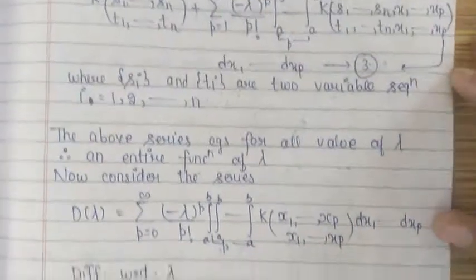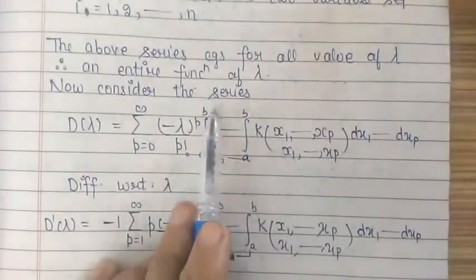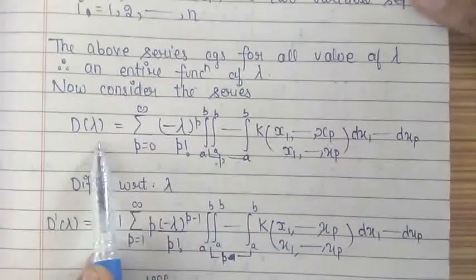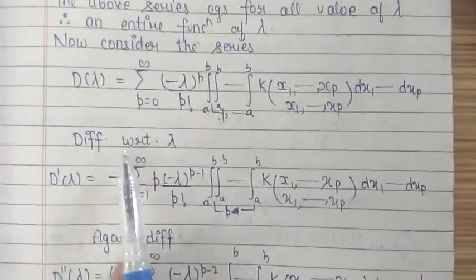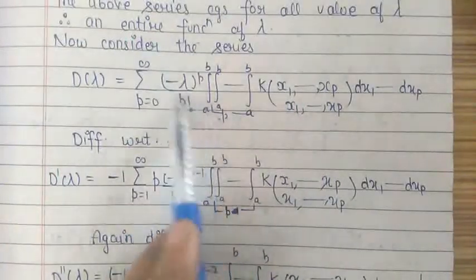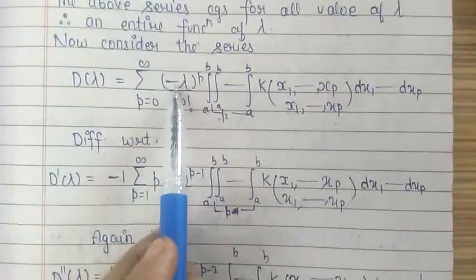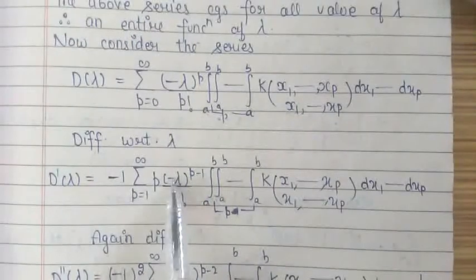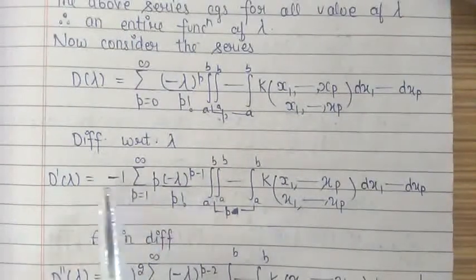Now let us consider the power series for the determinant d lambda and differentiate it n times. If we differentiate with respect to lambda the first time, the derivative of minus lambda raised to the power p will be p into minus lambda raised to the power p minus 1 into minus 1.